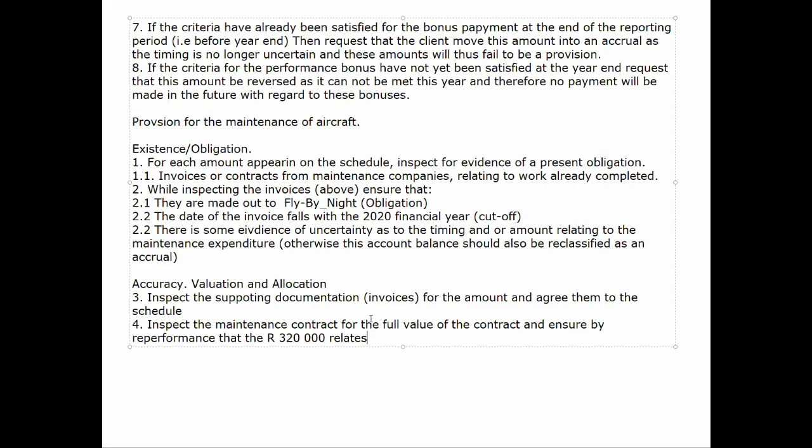the performance of the 320,000 actually relates to our current financial year and is not dealing with another financial year, which can sometimes happen. We want to make sure that if we're dealing with the entire contract at 320,000, there is an apportionment that has been done for our current financial year, because there's a risk that this has not been apportioned and the whole 320 has been lumped up into our provision. So we want to clean that out and make sure that if the 320 relates to our financial year, fine, and if it doesn't and it relates to the full thing, then we must actually apportion it.